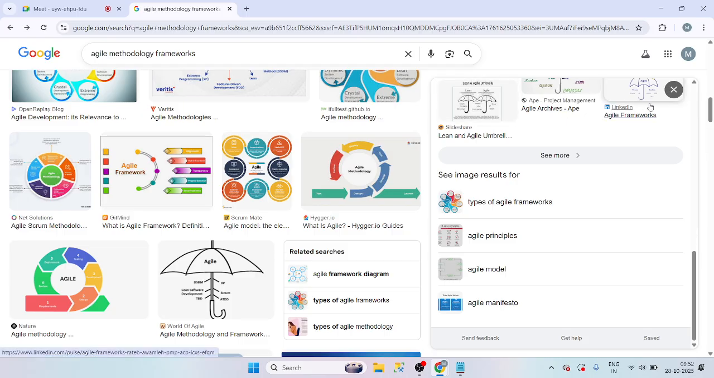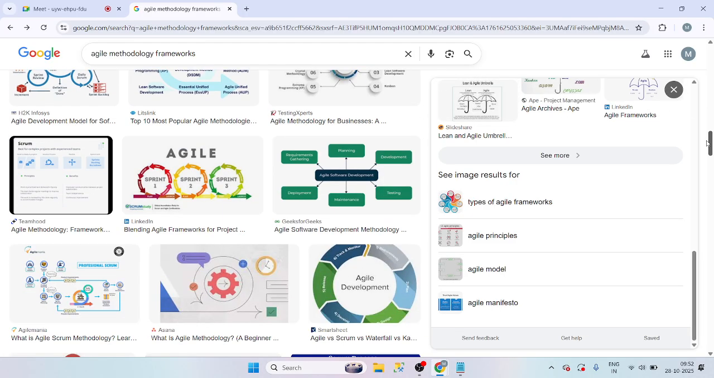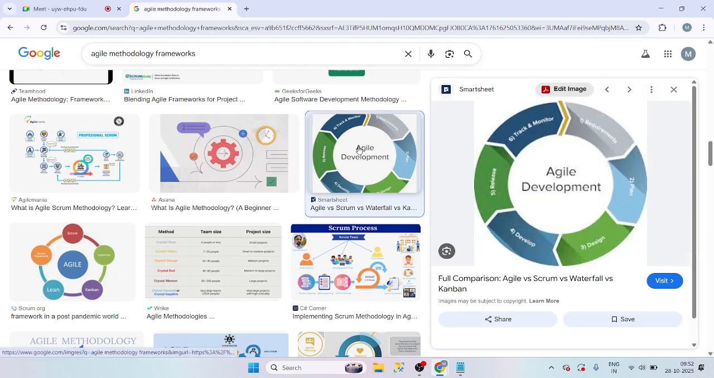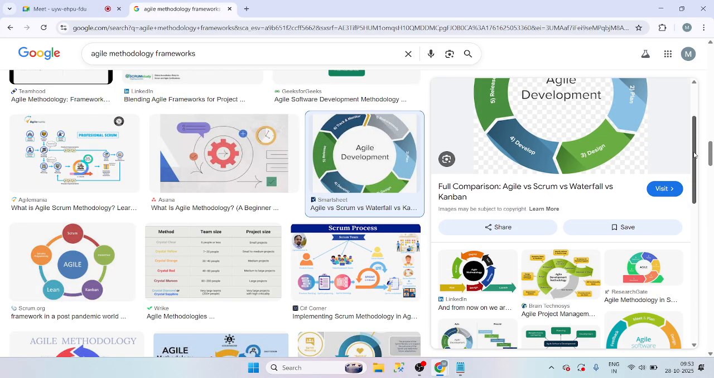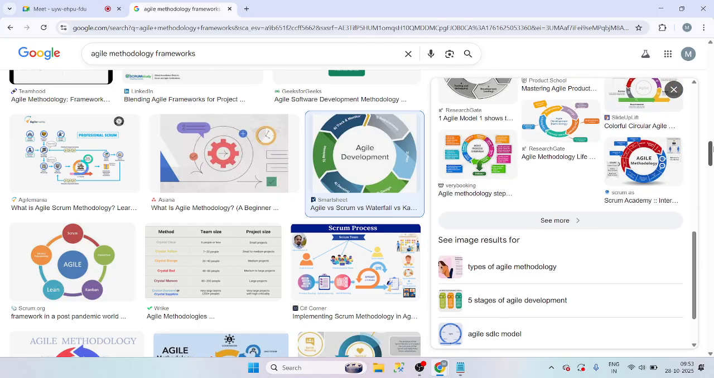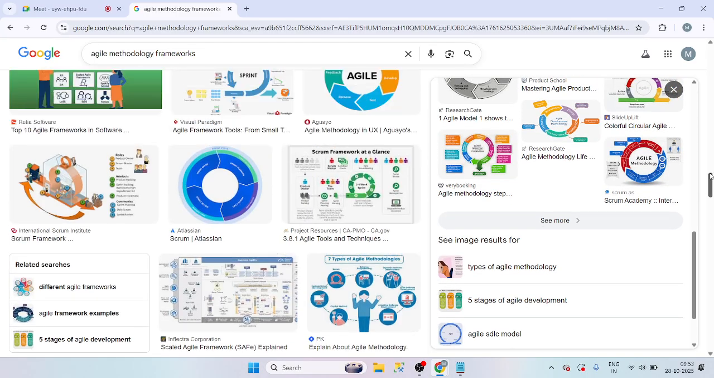Hello. Yeah, I understood, got you. Okay, just let me find this diagram. I forgot where it is.